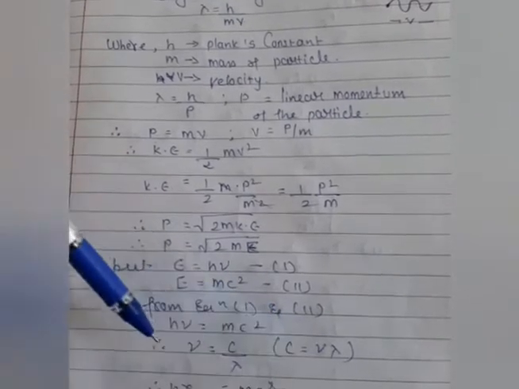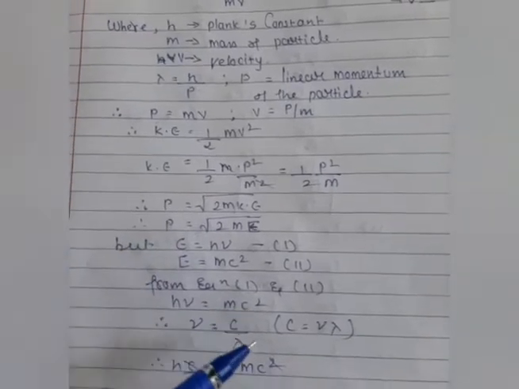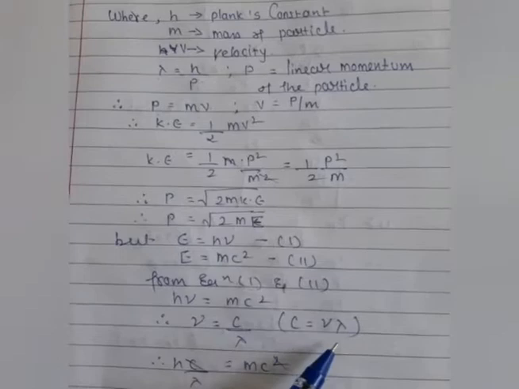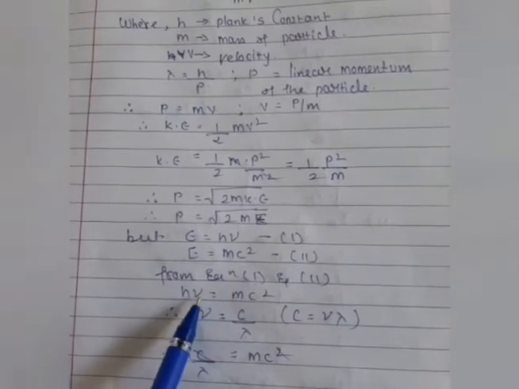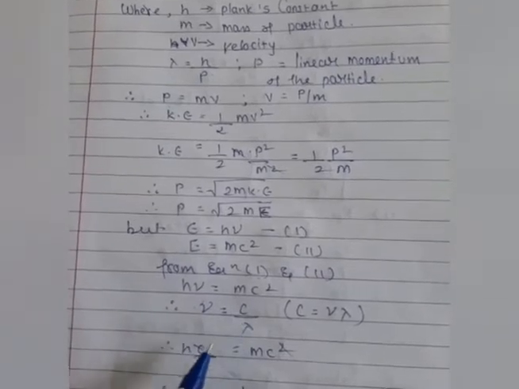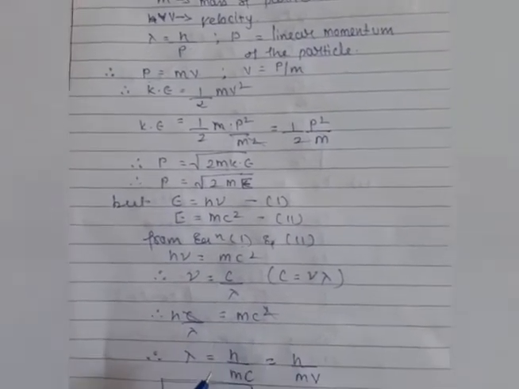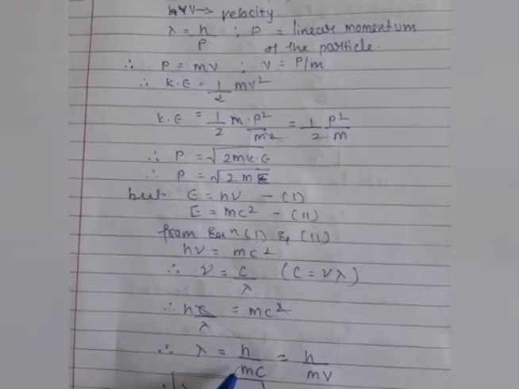You can see here, because the particle is nothing but matter, and matter behaves like a light wave, so c is equal to mu lambda. So here we can substitute the value of mu, that is h times c by lambda in place of mu, and mc square is as it is. So here we get the value of wavelength, that is lambda is h by mc.